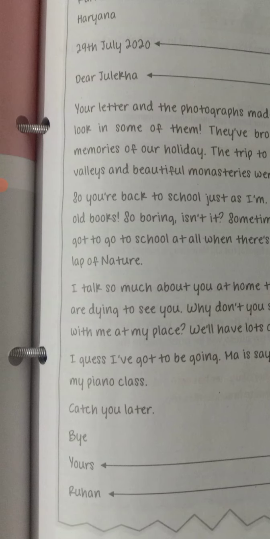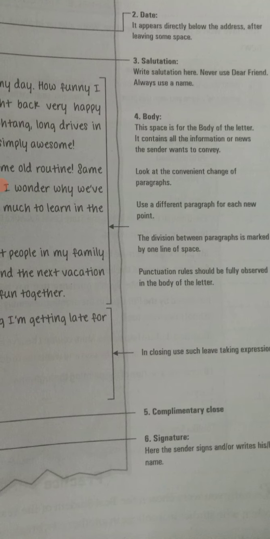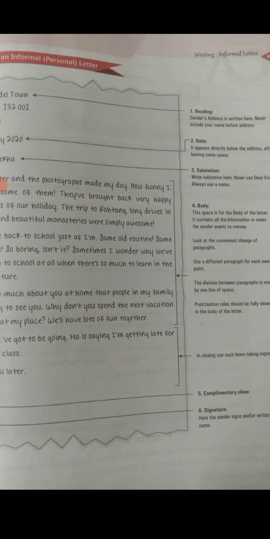And then lastly, "catch you later," you can use such kind of words. Bye, yours and your name should be there. So this is the easiest format of writing an informal letter or personal letter. No formalities are there. It is a very easy way. Your address will come first, then your date will be there.